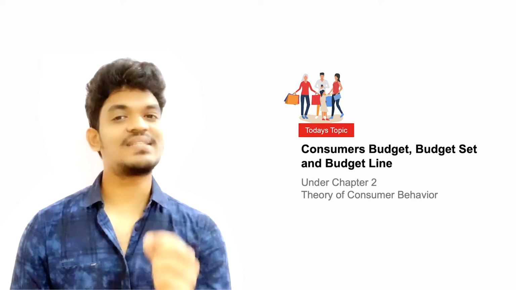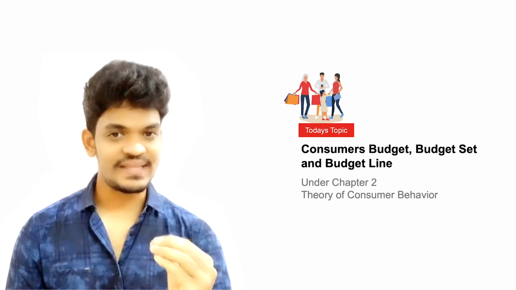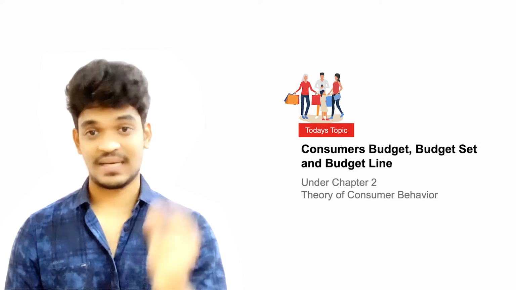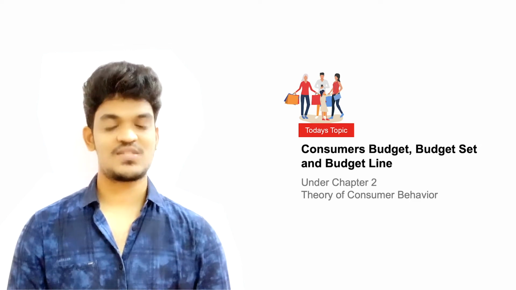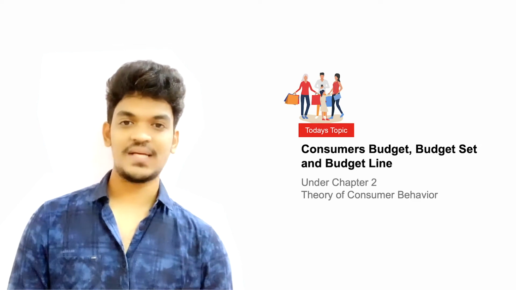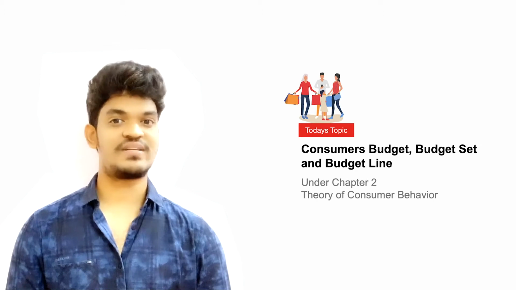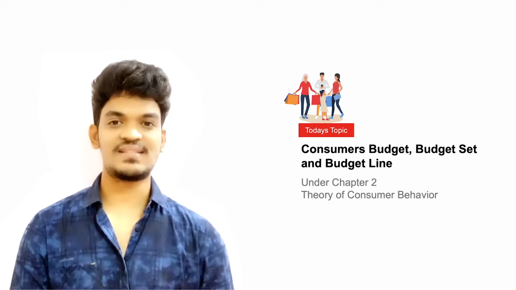Say if your budget is 100 rupees, you can buy anything that is less than the budget, less than 100 or equal to 100, but not greater than 100. So that is the main reason why the budget has become a constraint for us. So let's take this illustration. I'll explain the budget in detail with this illustration.